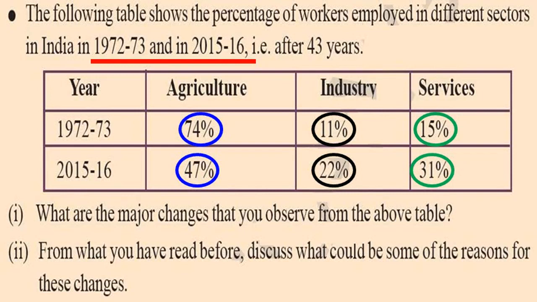Here we can say that the development of these industrial and service sectors are indicators of economic development. So these are the major changes that we observed from the given table. Now let us discuss the second question.